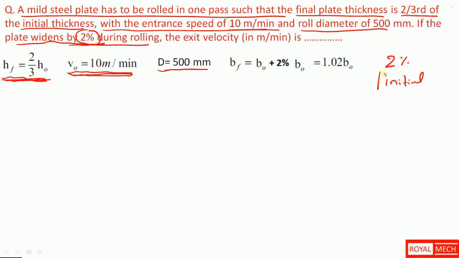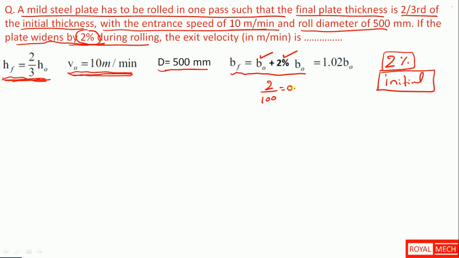So the final width is equal to the initial width plus 2% of the initial width. Here 2% is nothing but 2 by 100, which is equal to 0.02. Thereby this is 1 plus 0.02 times B naught.